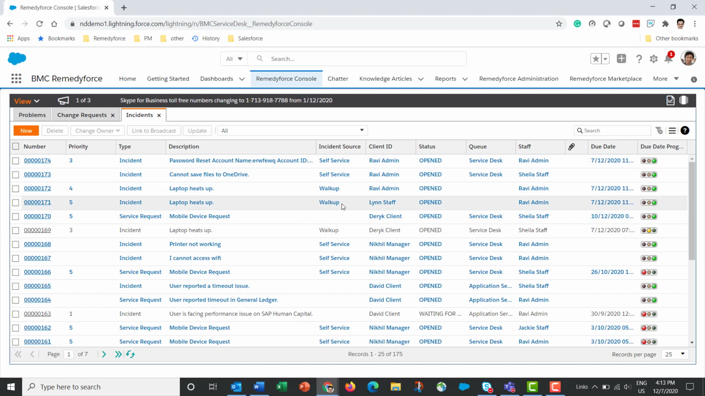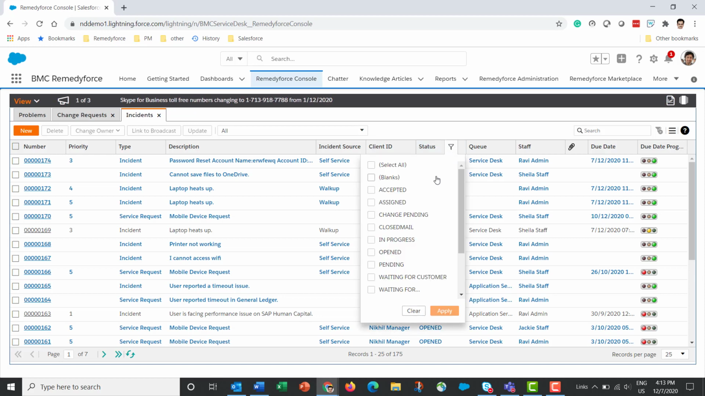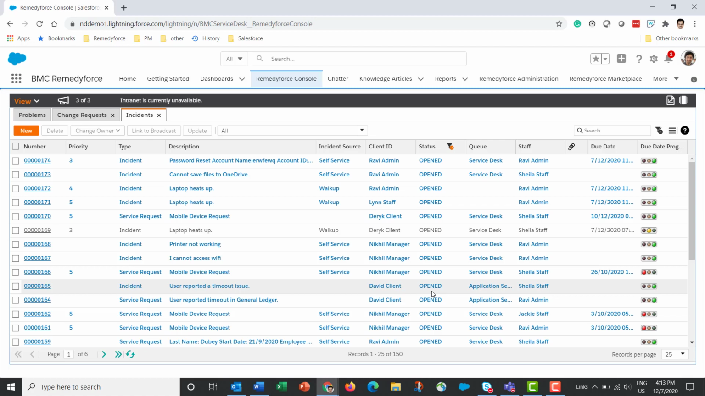Now in the main area, I'm looking at incidents. I can choose to filter on fields. So for example, if I want to filter on status, I just have to hover my mouse over the header and I click on the filter icon that appears. It allows me to select specific status values. And when I click on apply, the view is filtered with just those records. And when a filter is active, you can see this icon enabled.